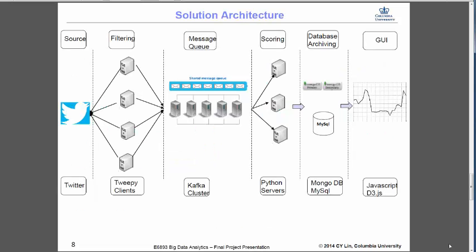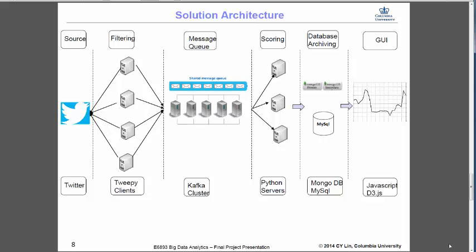So this is the entire solution architecture for the project. Obviously not all of the things have been implemented, but this is how we would be doing it if you want to develop it into an enterprise solution. As I already mentioned, we have a Twitter source and we have 2 clients listening to it, and we can have multiple nodes listening to that based on various stock tickers, or based on other components that you want to really do an analysis on.